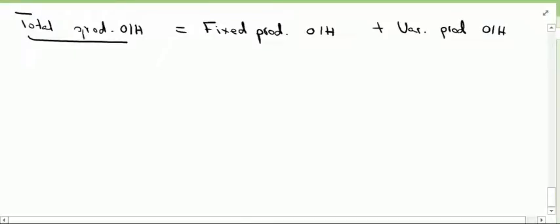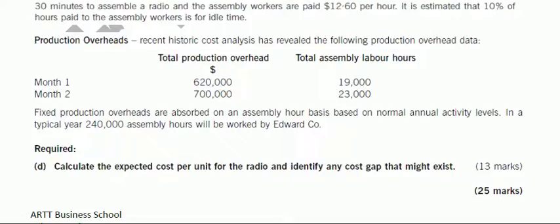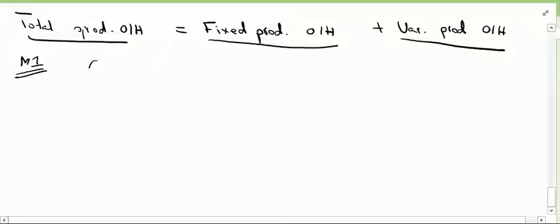Total production overhead has two parts: fixed production overheads and variable production overheads. You can either solve this question by forming two equations, or you can solve it through high-low method. I will make two equations, but solve the question afterwards in a high-low method approach. For month number 1, our equation will be total production overheads are 620,000.